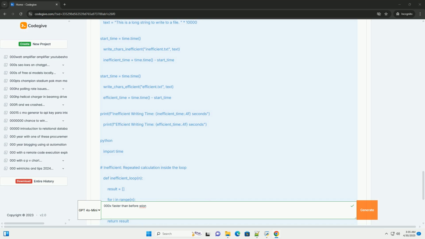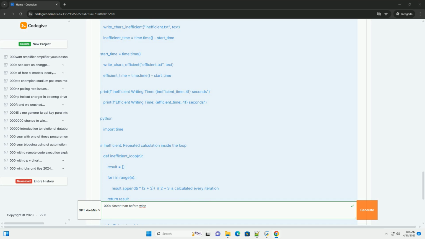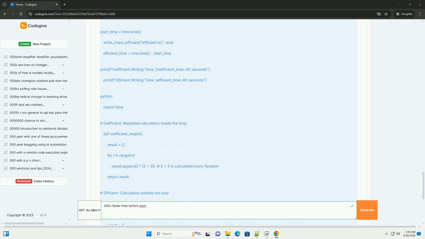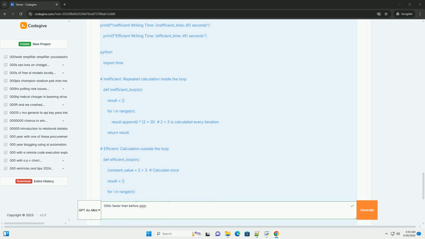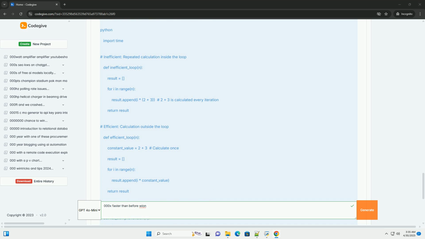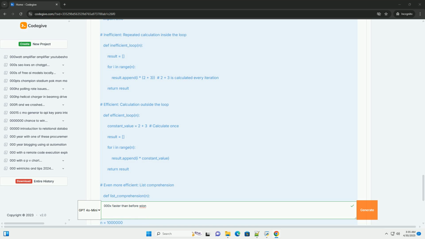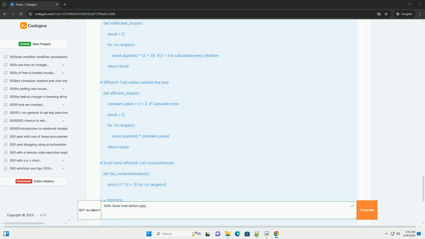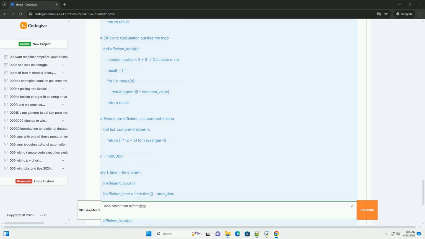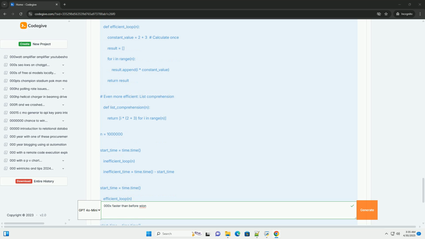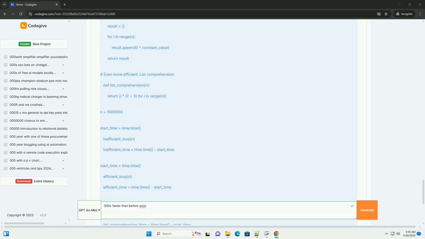Concurrency and parallelism: inefficient use, or lack thereof, of multiple cores or threads can lead to underutilization of hardware resources. 6. Language-specific overhead: interpreted languages like Python inherently have some overhead compared to compiled languages like C++ or Rust. 7. Data structure choice: using the wrong data structure can dramatically affect performance, for example using a list when a set would be more efficient for membership testing.